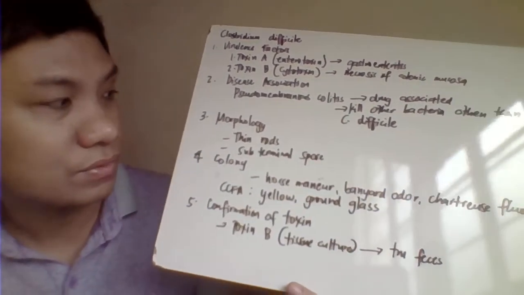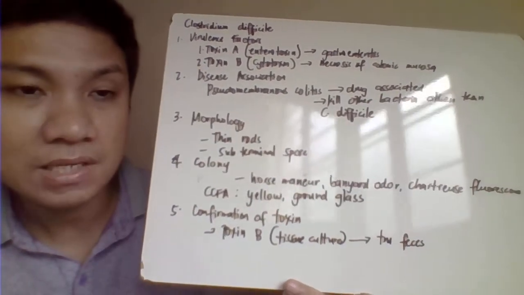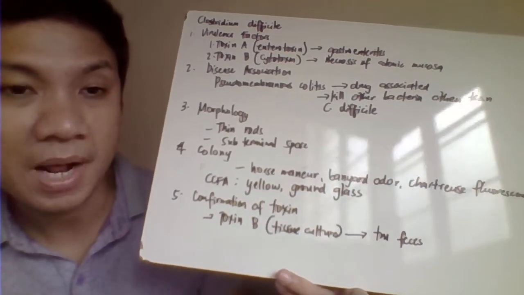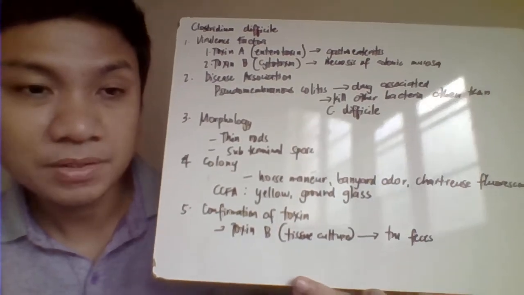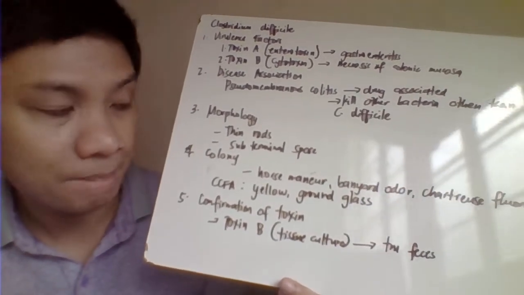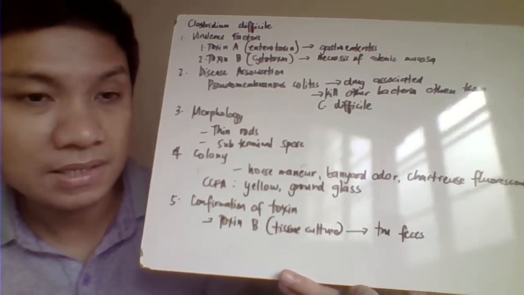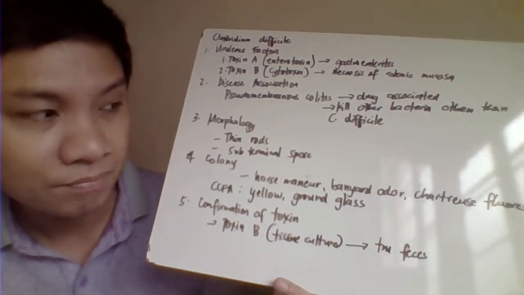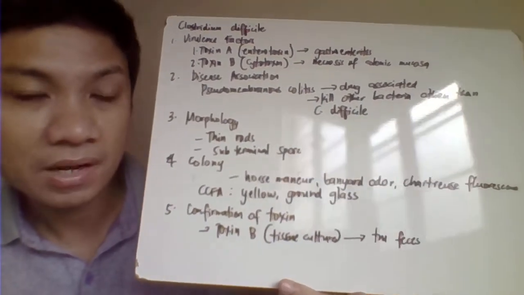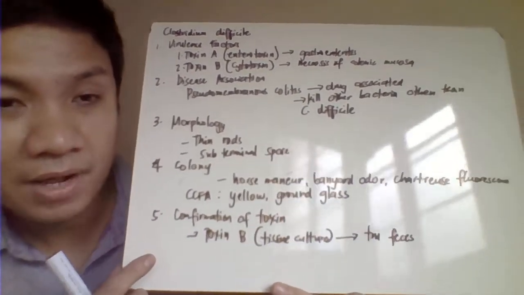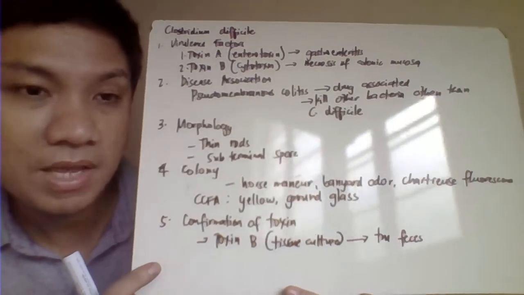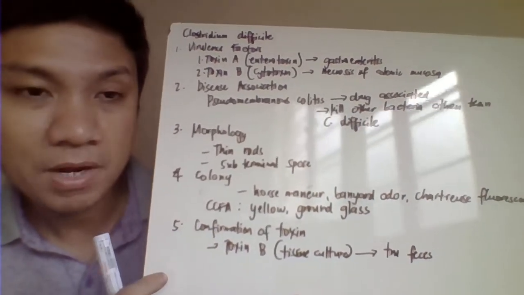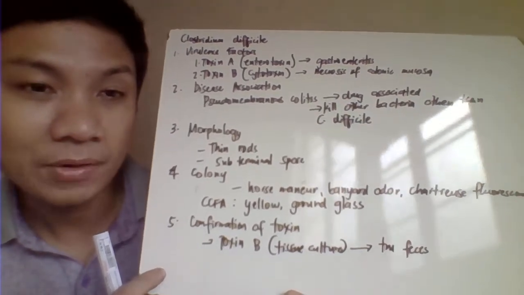That's drug-induced. Okay, morphology of difficile would have your thin rod shape or bacilli with a gram-positive stain result. Its spores could be found in the subterminal end. Okay, the colony morphology. So this one would have your horse manure odor, barnyard odor, and also chartreuse fluorescence. The selective media for identification of your Clostridium difficile would be cycloserine, cefoxitin, fructose agar that will appear yellow with a ground glass appearance.